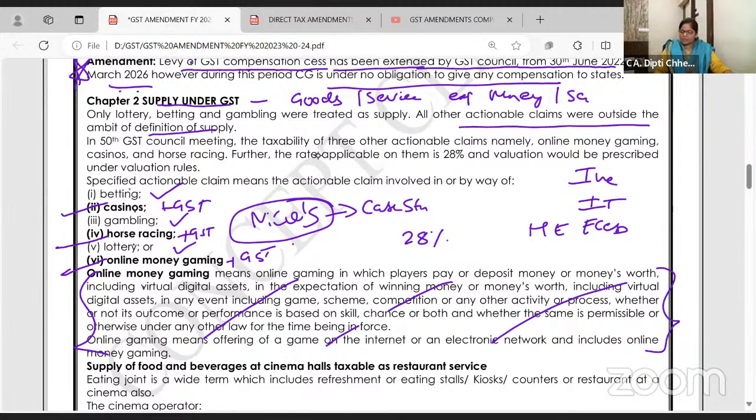And in casinos and all, suppose when we go, we take 5,000 rupees of tokens, or they call it chips or coins or whatever. Out of that, we may play for 4,000 and return. But when you take 5,000, on this amount you have to pay GST at 28%. And let me tell you, for income tax also, the amendment is on online gaming: 30% tax is to be charged, and it is collected in the form of TDS. Beautiful, clear to all of you?